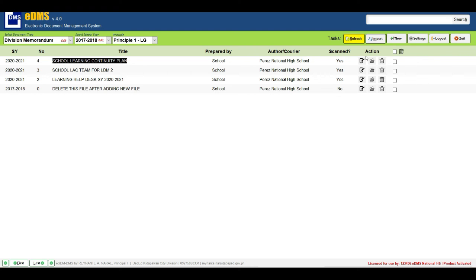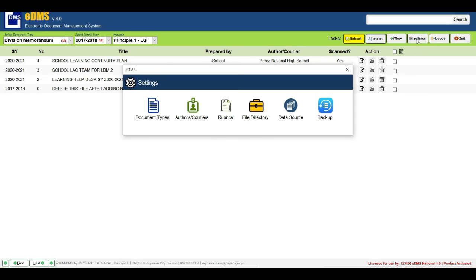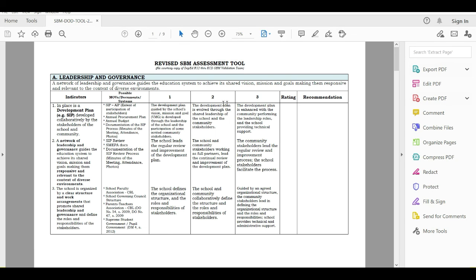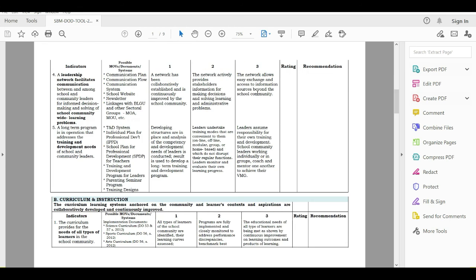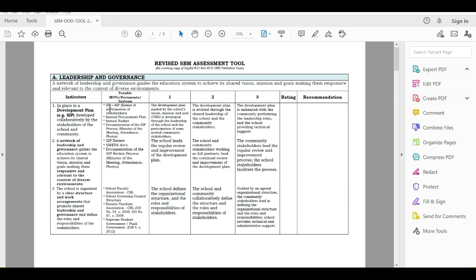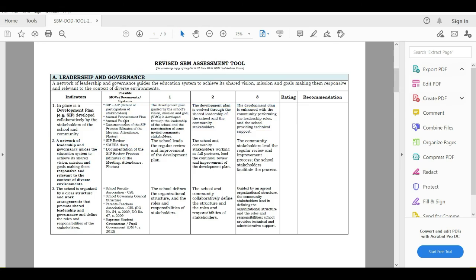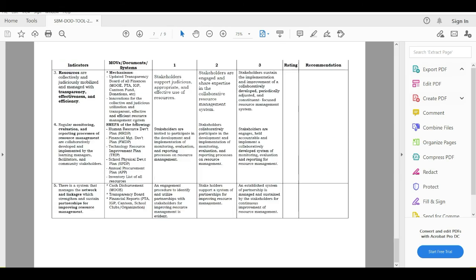Another thing I would like to introduce to you is from the settings button. Click nyo yung settings button. We have here the rubrics. I will just click the rubrics, this one. Okay, this is actually the assessment tool. So from here, you will find the MOVs documents needed for a certain principle and indicator.